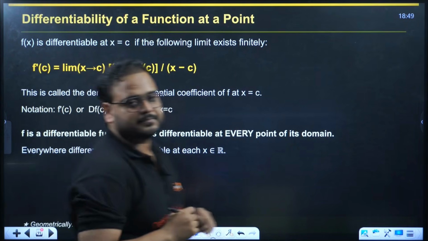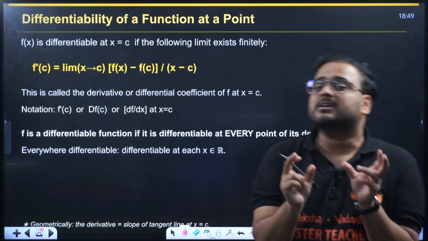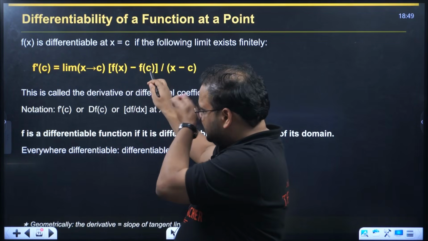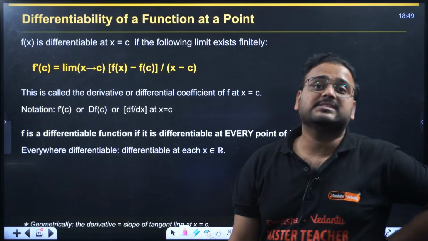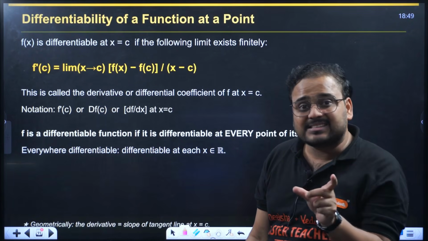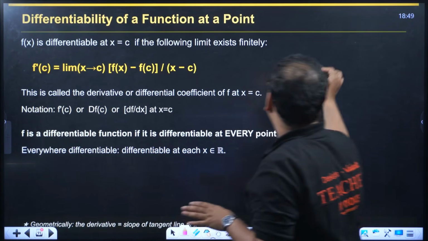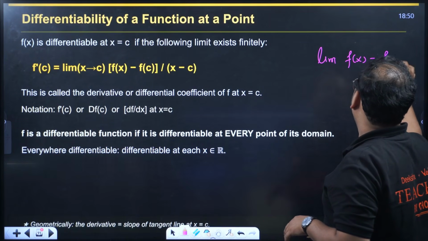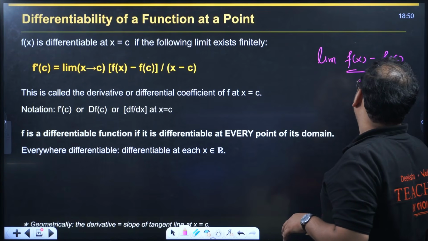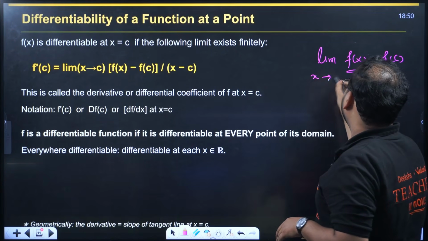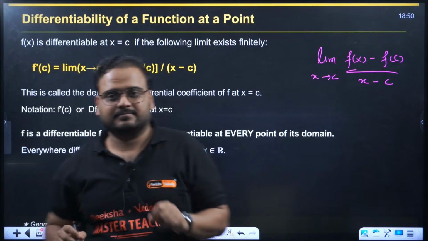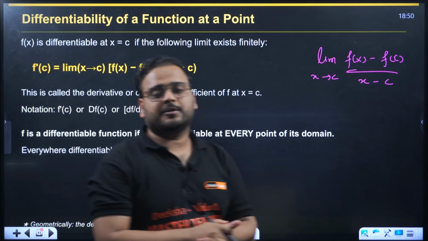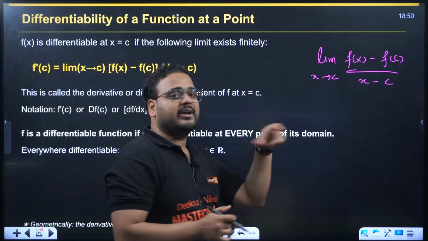Look at this. Differentiability is defined using the first principle. What it says: f of x minus f of c upon x minus c, when limit x tends to c. This limit value should exist finitely. It means the limit should be there and the limit value should always be a finite value. When that happens, then we can call the given function to be differentiable.